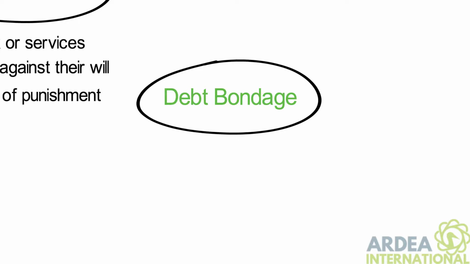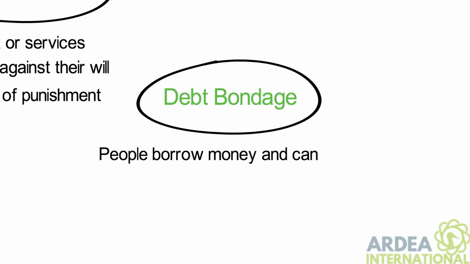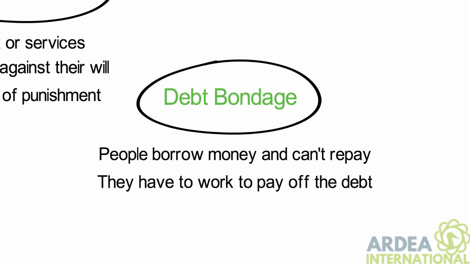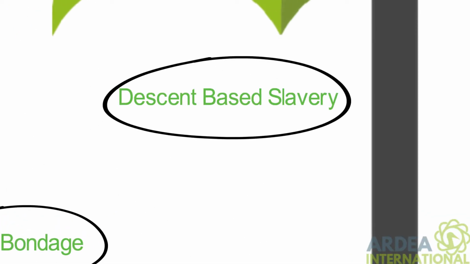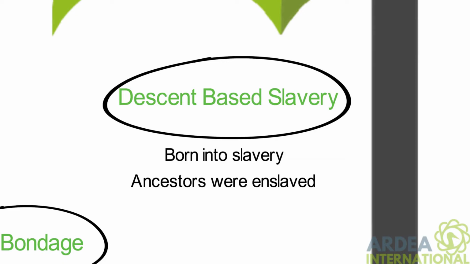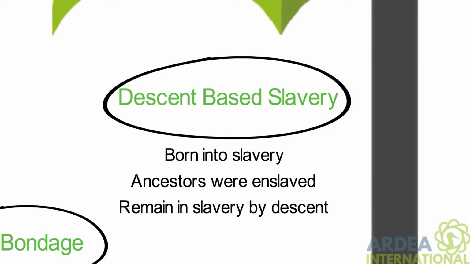punishment. Debt bondage, or bonded labour, is the world's most widespread form of slavery. This is when people borrow money they can't repay and have to work to pay off the debt. They lose control over the conditions of both their employment and the debt. Descent-based slavery is where people are born into slavery because their ancestors were captured and enslaved. They remain in slavery by descent.